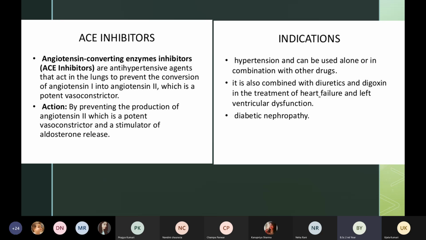And we also give in left ventricular dysfunction when the left ventricles में कोई obstruction है or there is some damage or the left ventricle is not able to pump oxygenated blood into the aorta, ठीक है? So in such condition also we can give the combo medicine. And also we can give in patients suffering from diabetic nephropathy, ठीक है? Diabetic nephropathy is one of the complications of diabetes mellitus where their kidneys are damaged, ठीक है? So this is about ACE inhibitors.